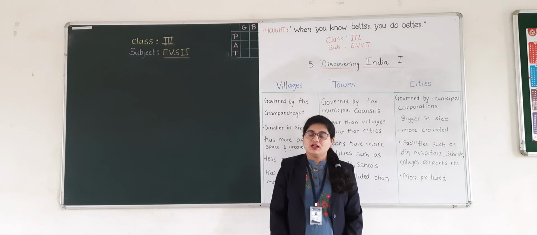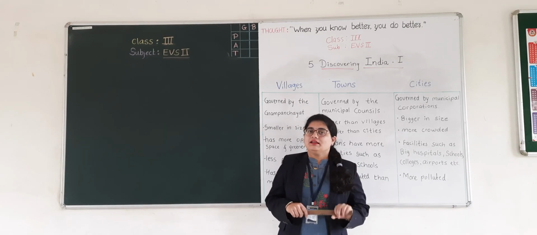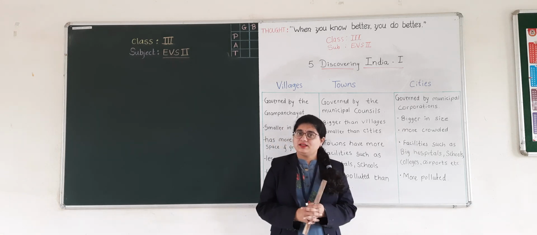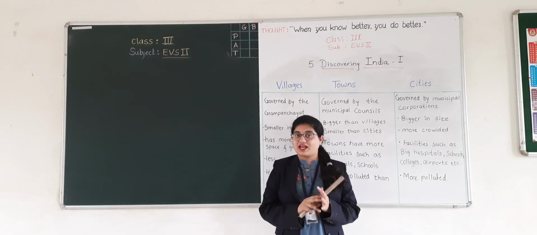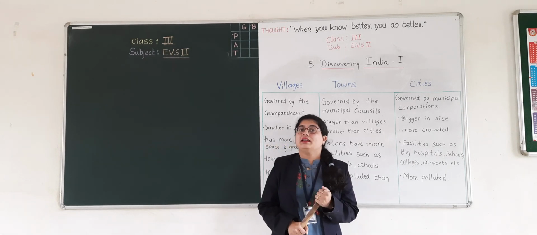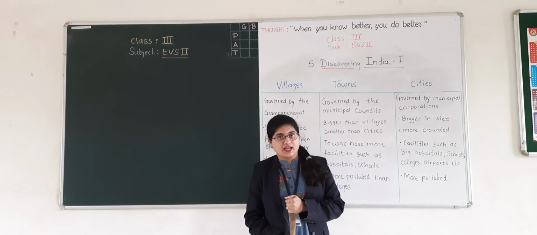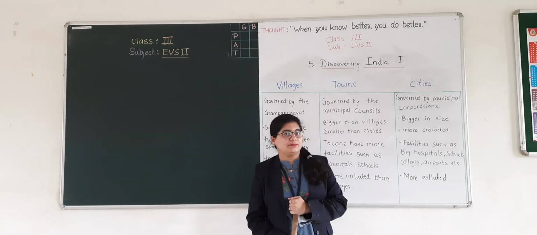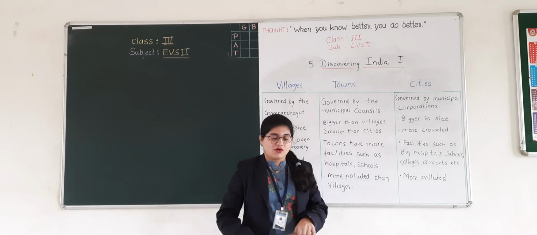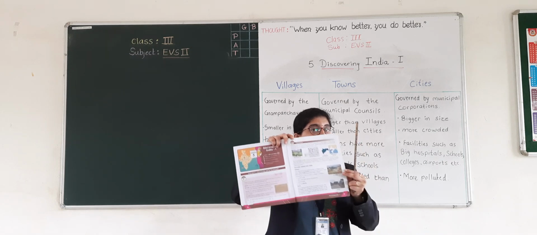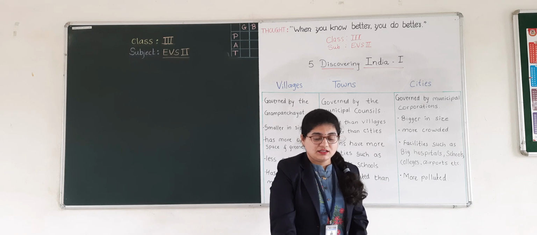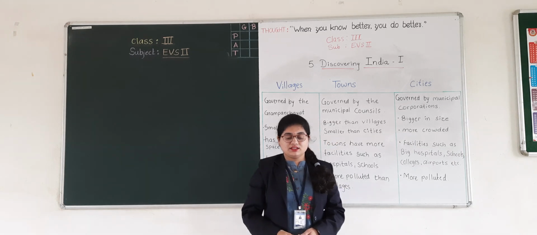Alright? Good. Now my dear students, when we write a letter to a person, what do we write on it? Yes, very good. We write the full name of the person. Then we also write the name of the area, the name of the city, and the name of the state. In your book, you have an example of it. You can see in your book that the man has written a letter.